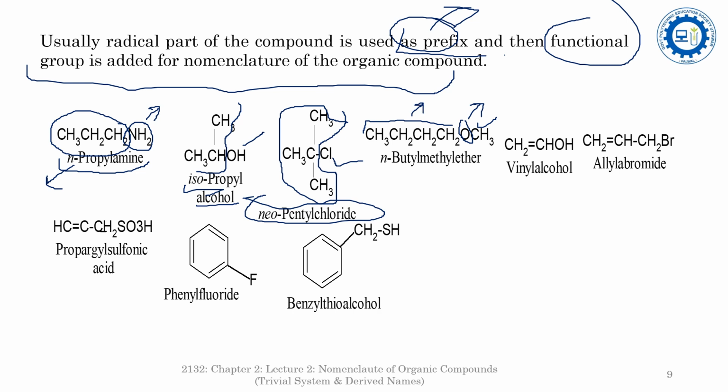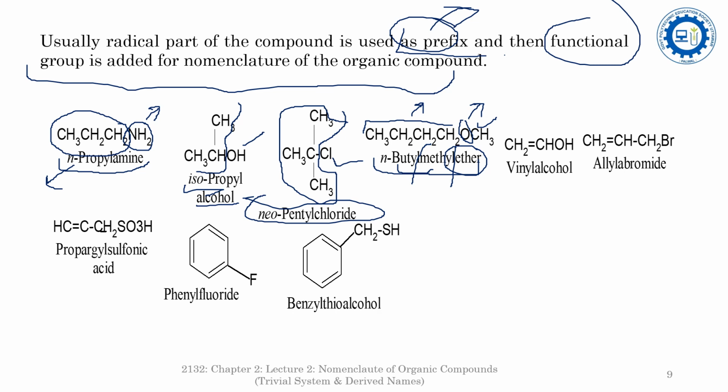When you arrange these two different alkyl radicals alphabetically, then the normal butyl comes first, so that's why it is normal butyl methyl ether. The butyl is one radical, methyl is the another radical, and these two are arranged in alphabetical order, and ether is the functional group moiety.